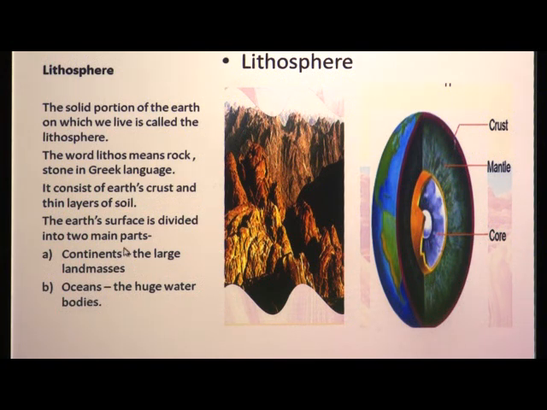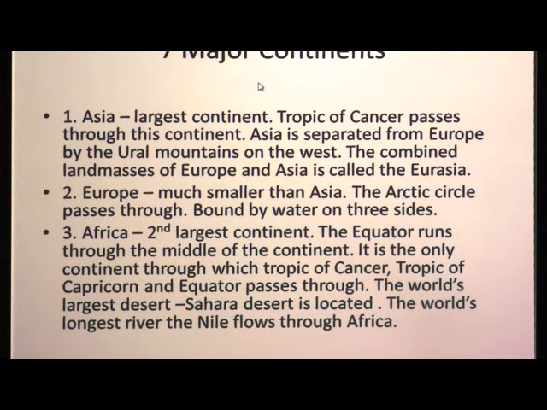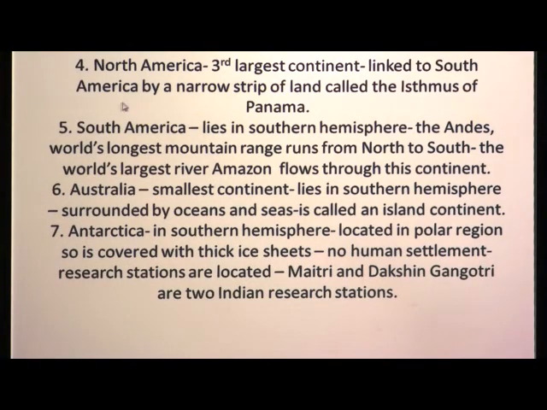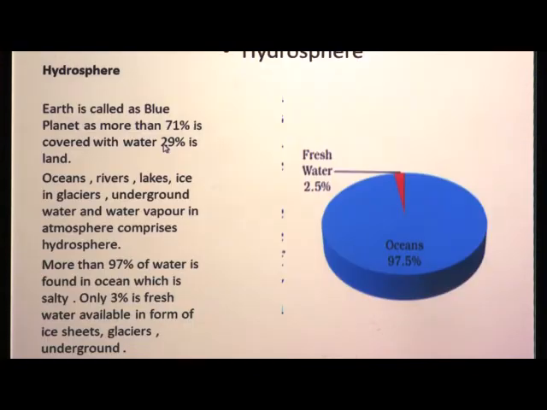Continents means large land mass and oceans means water bodies. Then we have seen what are the 7 major continents. They are Asia, Europe, Africa, North America, South America, Australia and Antarctica. These are the 7 continents in the world.